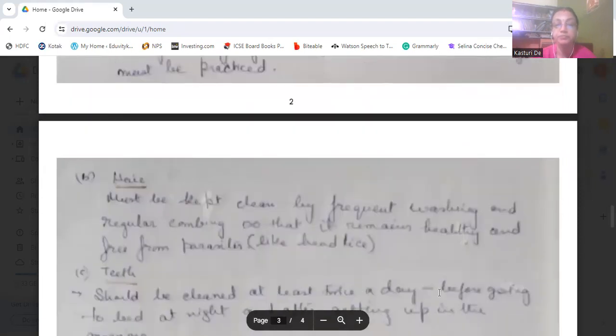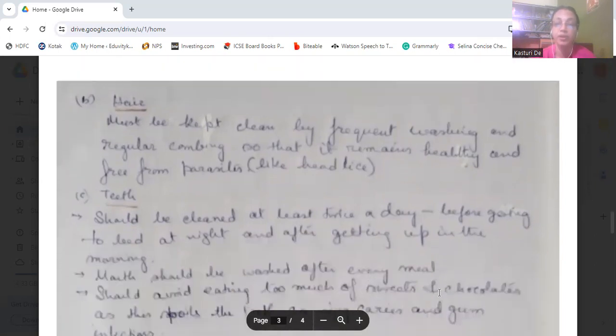Then hair. How to clean our hair and keep proper health of the hair. It must be kept clean by frequent washing and regularly combing so that it remains healthy and free from any parasites like lice. Dandruff, lice.